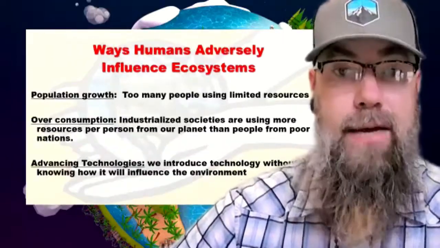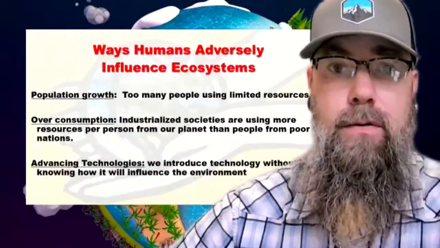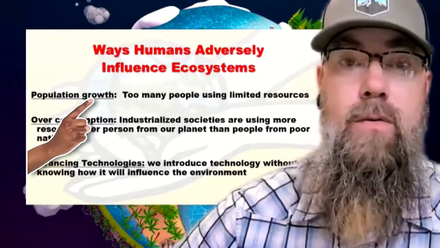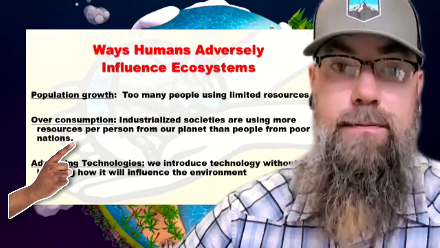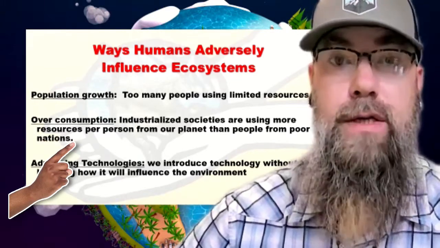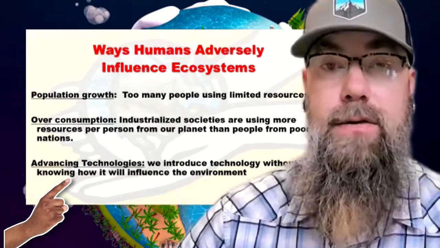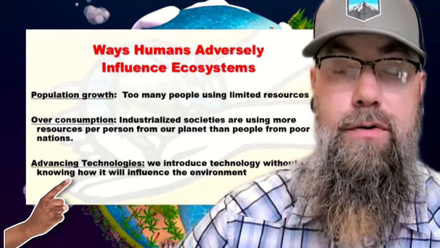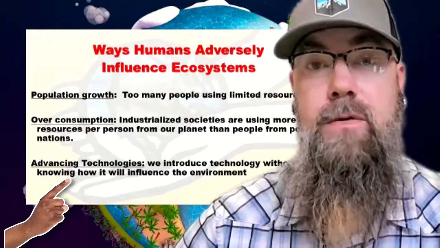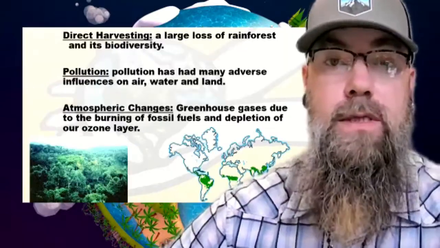So how do humans adversely affect the ecosystems on Earth? Population growth. Too many people, and they're using limited resources. Overconsumption. People in industrialized societies tend to use more resources than those of other nations. And believe it or not, advancing technology. Sometimes technology is introduced and used without knowing the full impact of everything else in the environment and ecosystems around it.